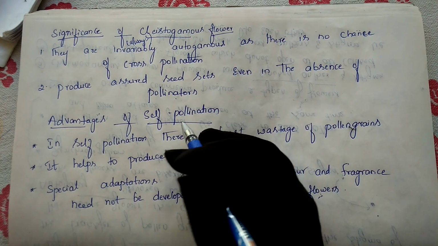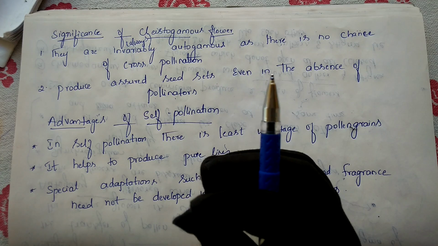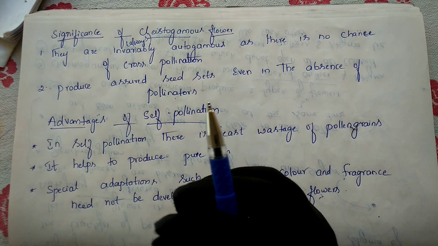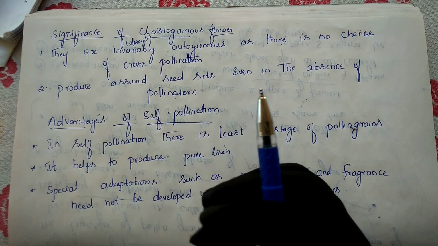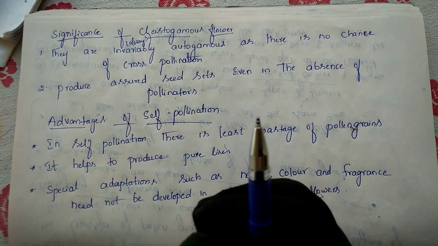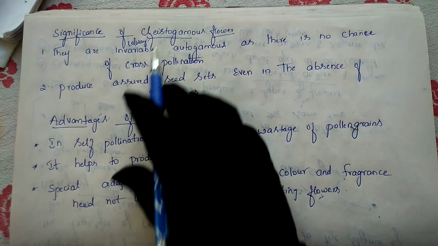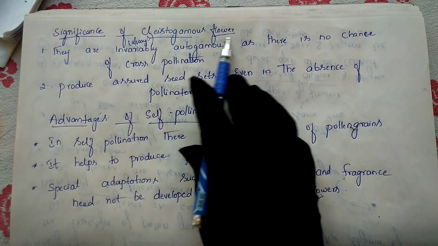That is nothing but the groundnut fruit, and inside that fruit we will find the seed. So 100% what will we get here? We will get the seed. So these are the two benefits we are getting from the cleistogamous flower.